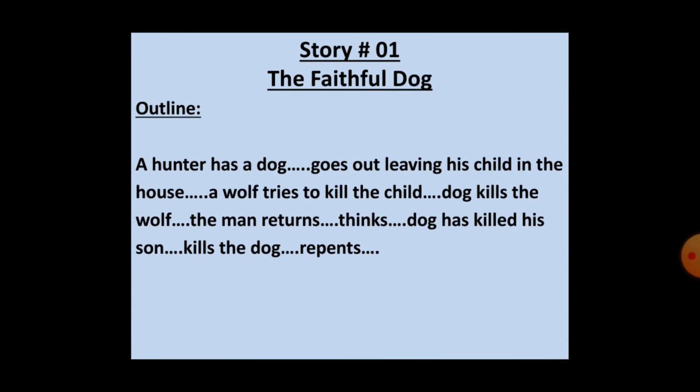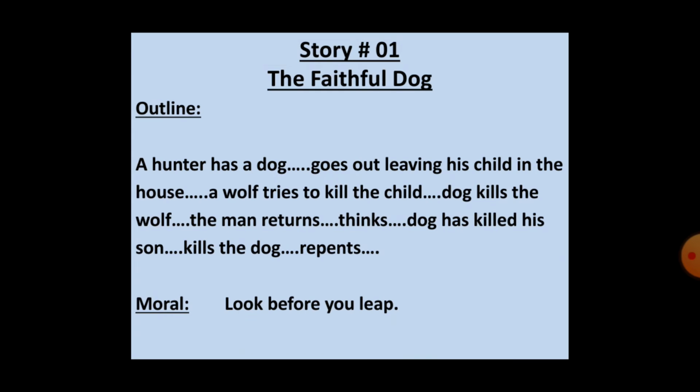Now I move towards our second topic, story. We have two stories here. The first story is the Faithful Dog. I will tell you the outline, then I will explain the complete story by reading its outline. The story outline is: a hunter has a dog, goes out leaving his child in the house. A wolf tries to kill the child. Dog kills the wolf. The man returns, thinks the dog has killed his son. Kills the dog, repents. And the moral of this: look before you leap.